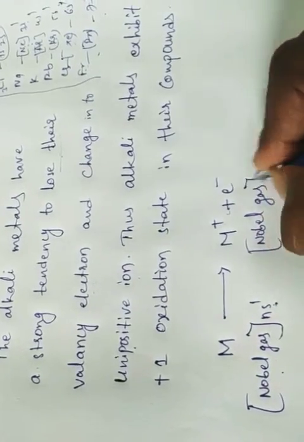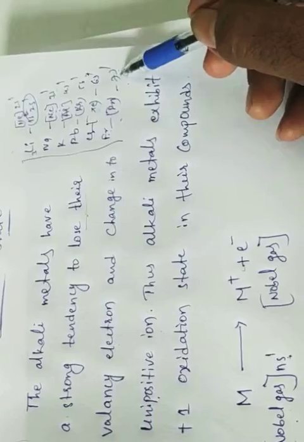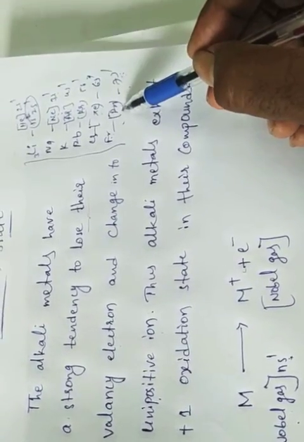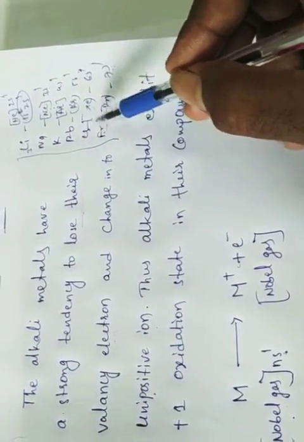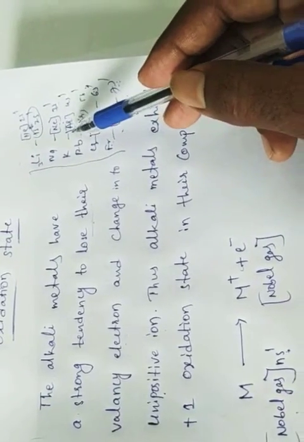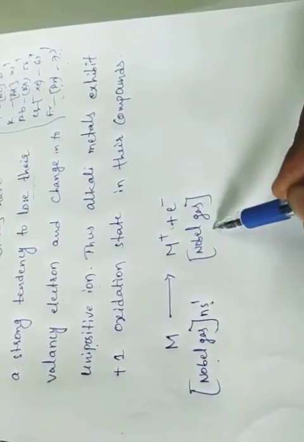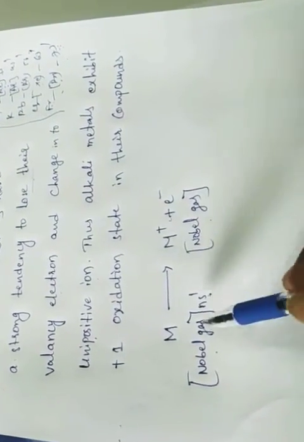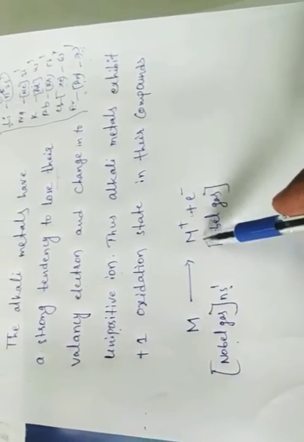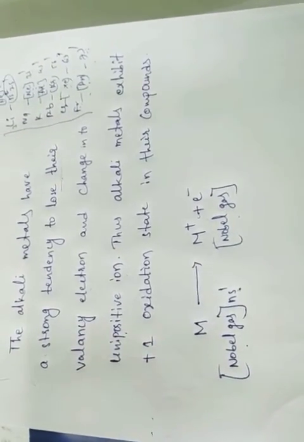Noble gas. Suppose an element loses one electron from the outermost shell, then it gets the nearest noble gas electron configuration. Any element, if it loses one electron, gets the nearest noble gas configuration. Okay, so then I write the noble gas. Did you understand this? If an alkali metal loses one electron from the outermost shell, it gets the unipositive ion.